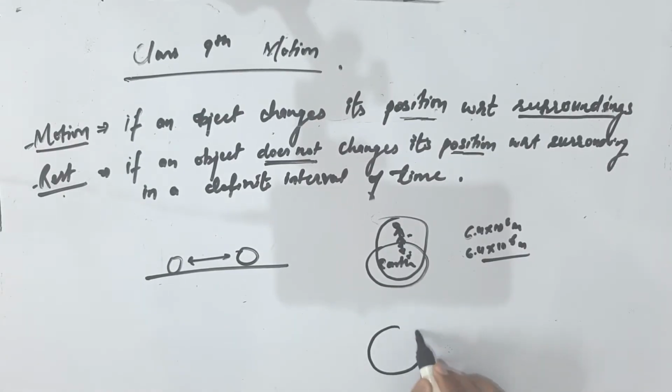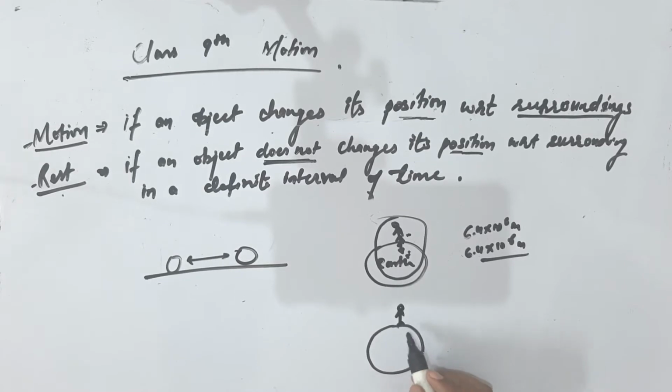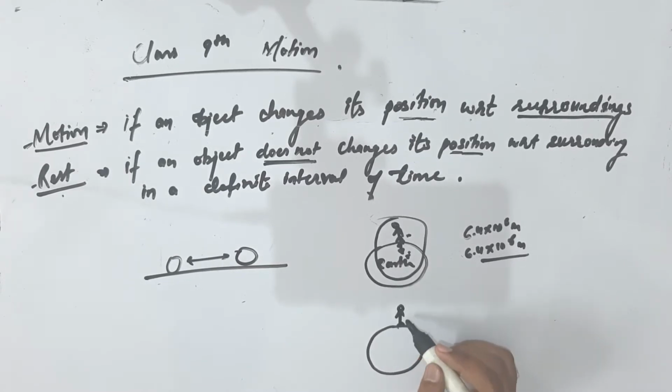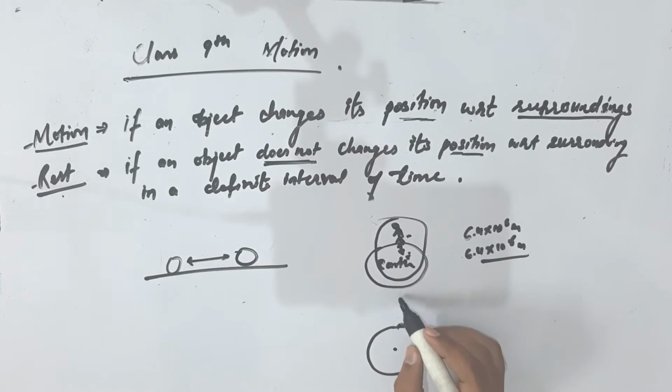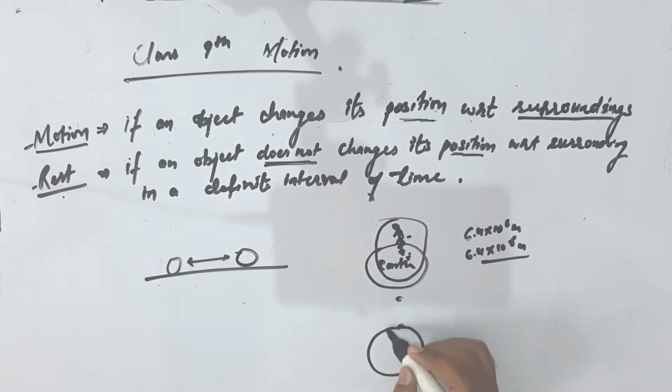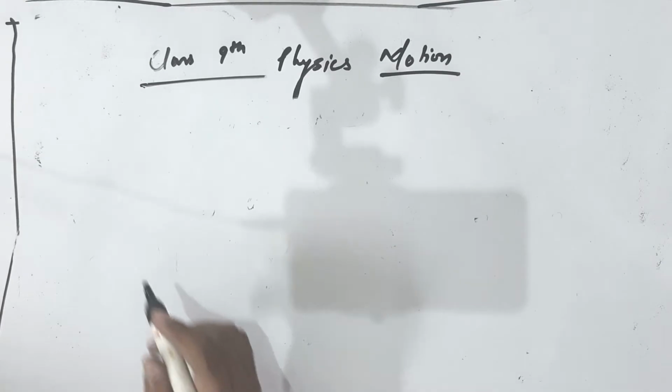Now when will the object be in motion on earth? If we change the distance between the center of earth and the surface of the earth. Like we are standing here, and after a few minutes we are on a plane or rocket or something, so now we are here. Previously the distance between these two was this much, but after a few minutes the distance is this much. So now it is called motion.